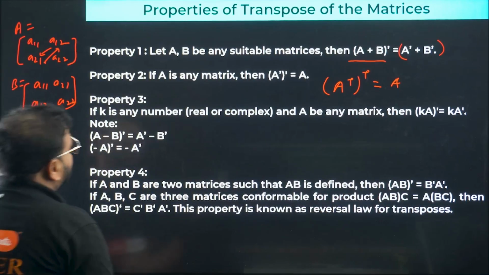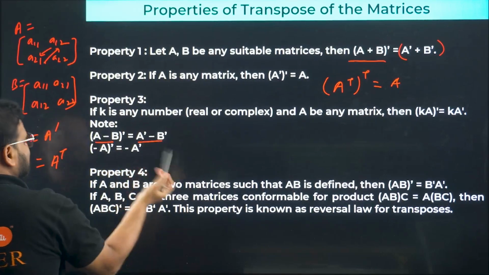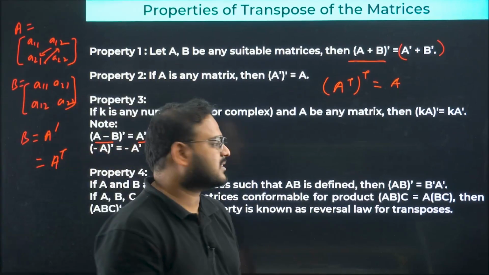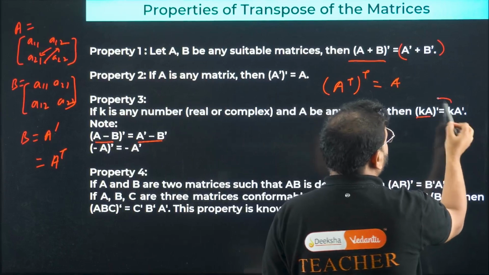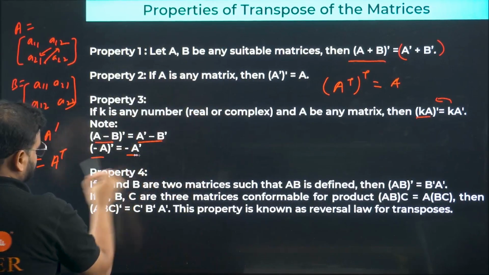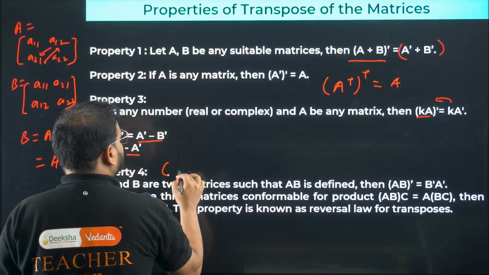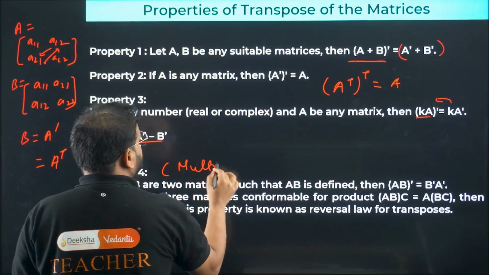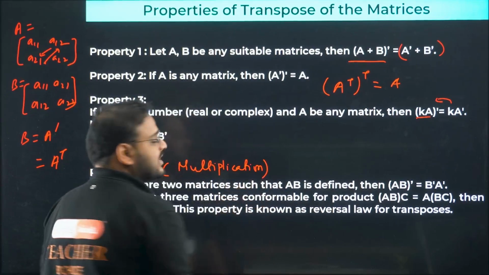Property 3, again if you have a minus sign over here, it comes back as it is. A dash minus B dash. If you have a constant K multiplied over here, you can keep the constant outside. Same goes with the minus sign also, it can be kept outside. But in the case of multiplication, things change. What happens in this case?